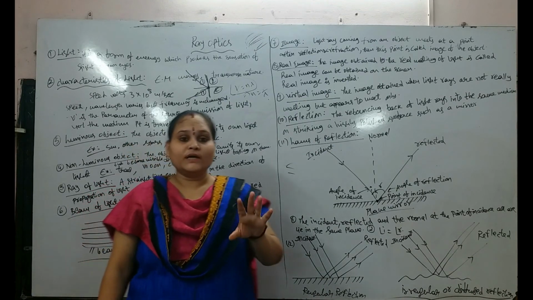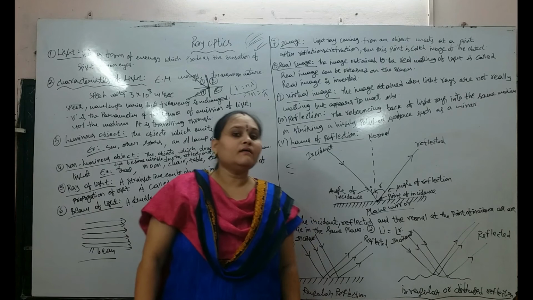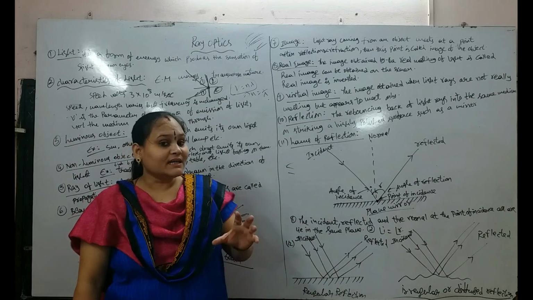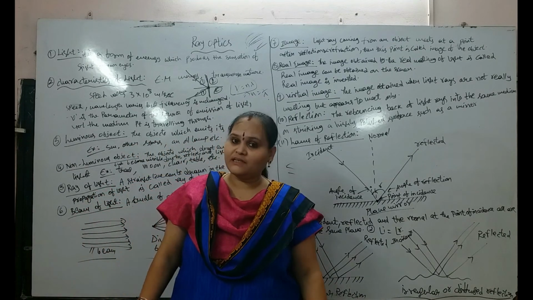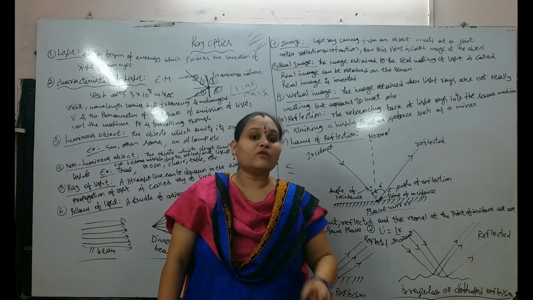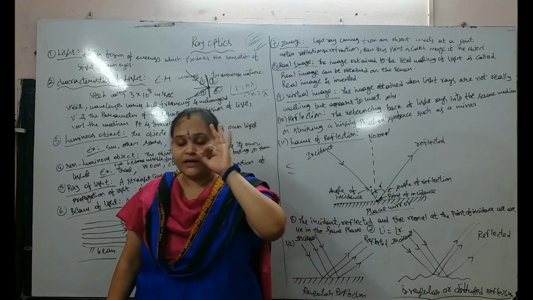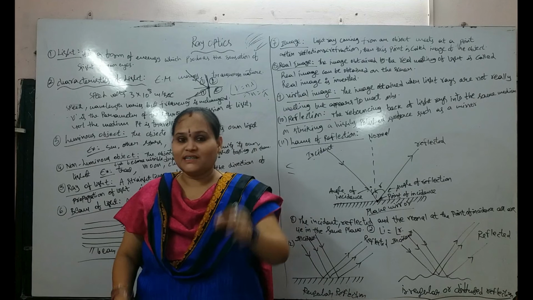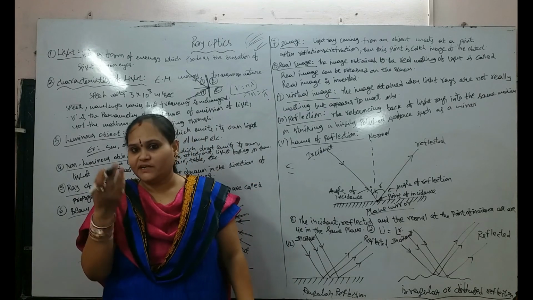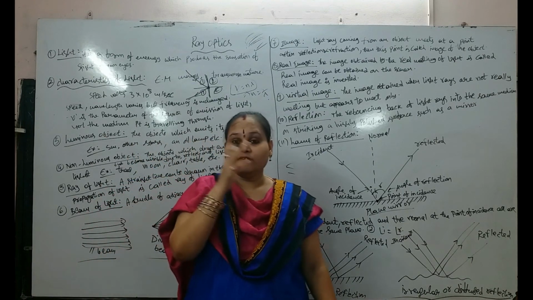In the image we have two types, real image and virtual image. The real meeting of light produces a real image. It can be observed on a screen, and a real image is always inverted. For example, when you see your face in a mirror, it appears inverted.